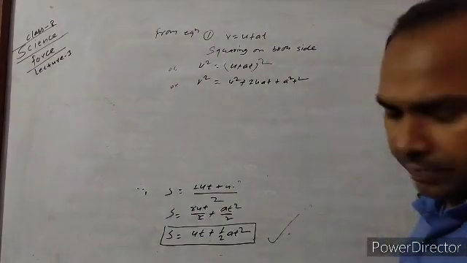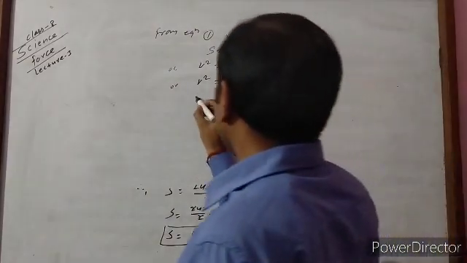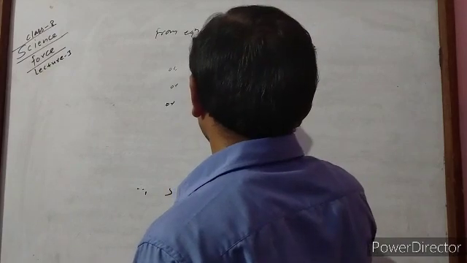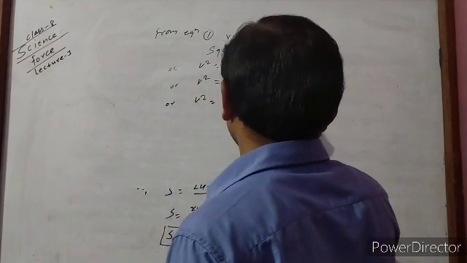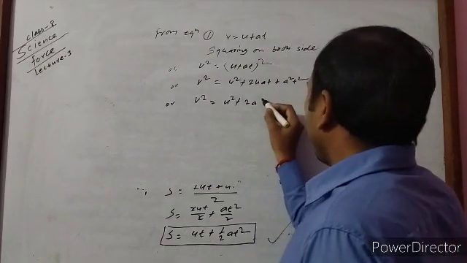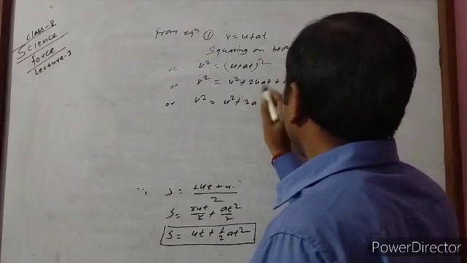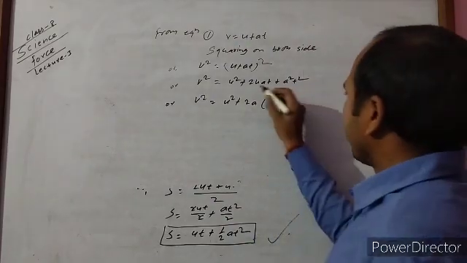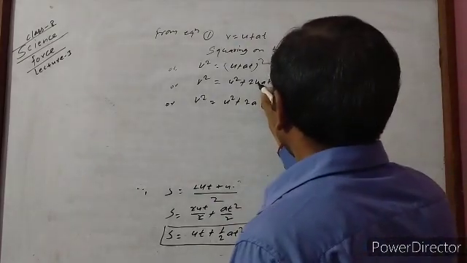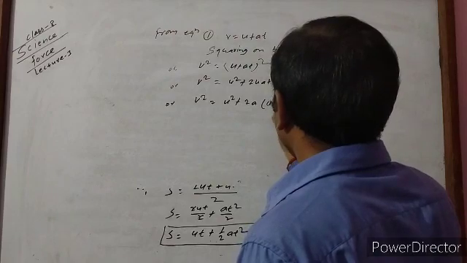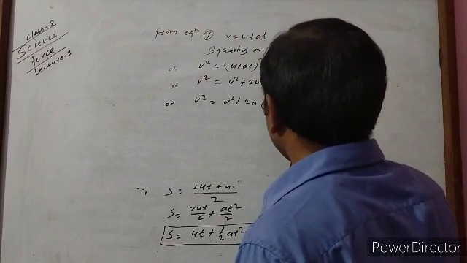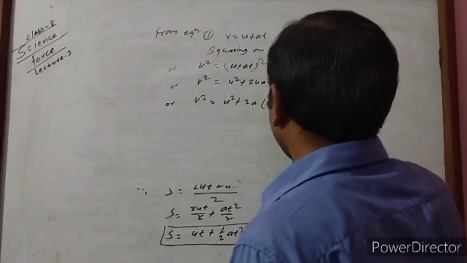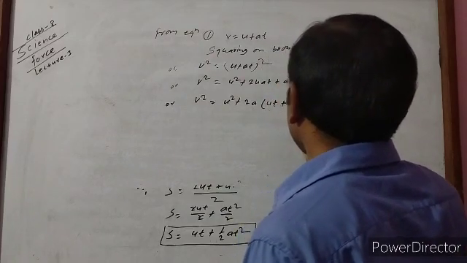After this, when we write, then here v square is equal to u square plus 2a, and when you take 2a common between these two terms, 2a common, then here ut remains, ut plus.